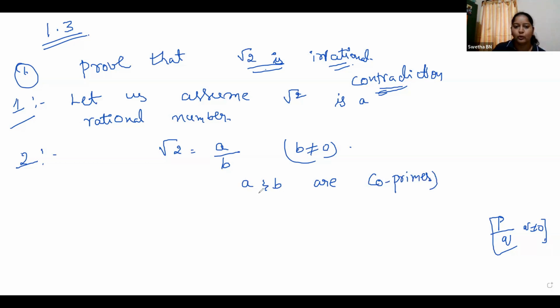Why we are taking co-prime is just to prove this is irrational, children. Okay, so what are co-primes? Here I am saying A and B are co-primes. What are co-primes? For example, 5 and 7. What are the factors of 5? 1, 5. Factors of 7? 1, 7. What is common here? Only 1. So 5 and 7 are called co-primes, that means they do not have any common factor other than 1.